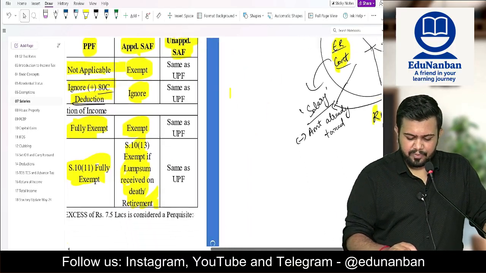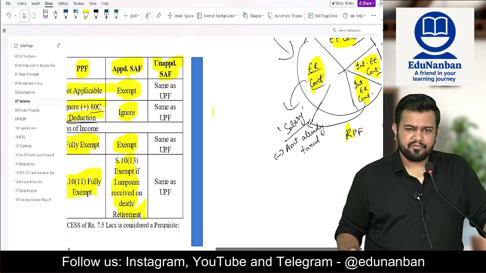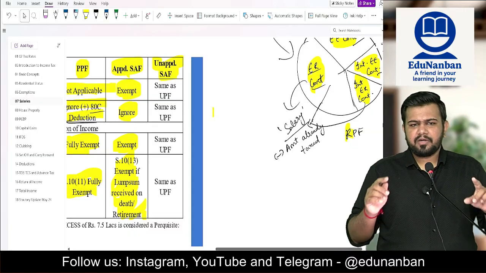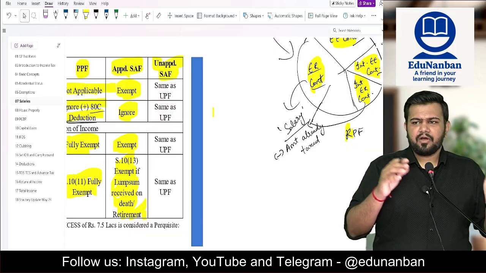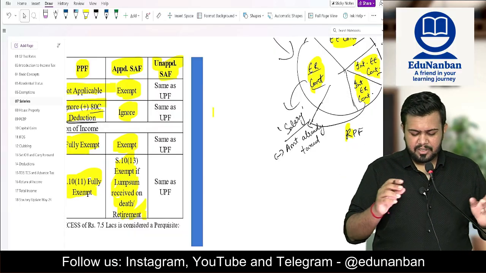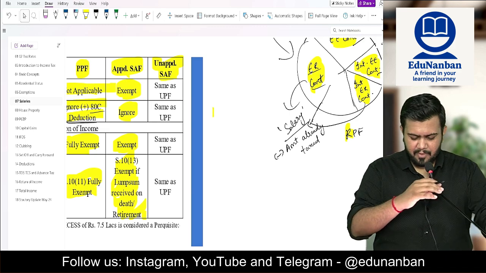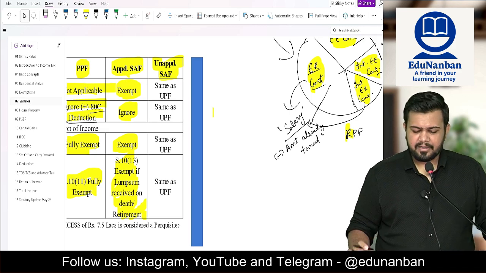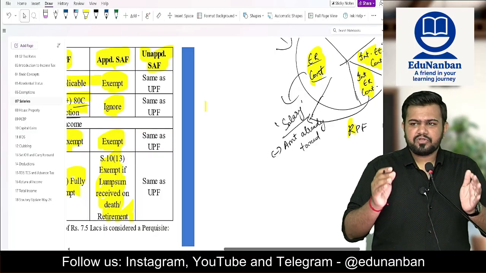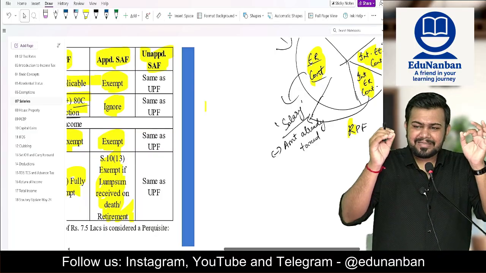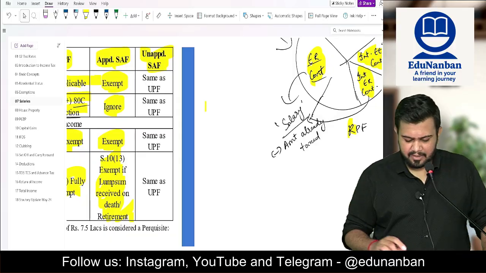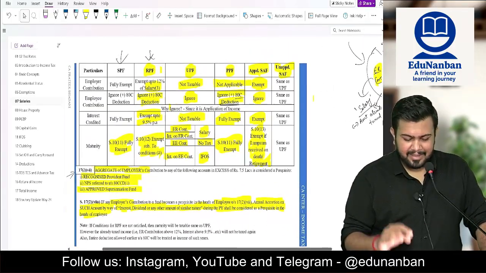Then approved superannuation fund and unapproved superannuation fund. Very simple. In approved superannuation fund, employer contribution is exempt, employee contribution not applicable. Interest is exempt, and maturity is also exempt if a lump sum amount is received on death or retirement under section 10 clause 13. Unapproved superannuation fund is taxed in the same manner as an unrecognized provident fund. Okay, now let's come to the next layer.